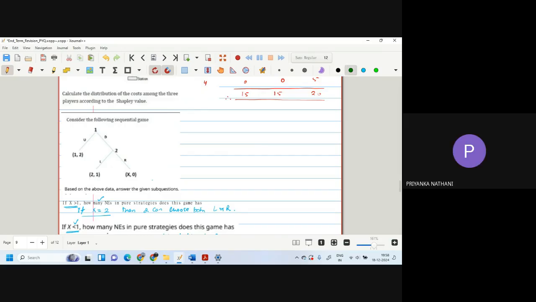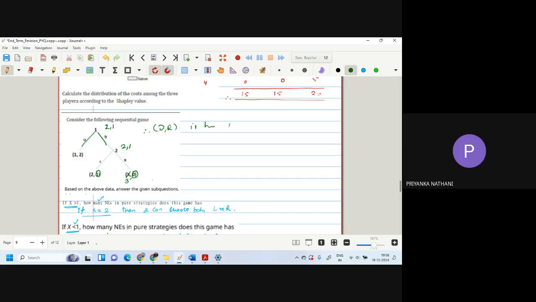Take x greater than 1, for example 3. Now, if this is 3, then the second player will select 2, 1 because 1 is greater than 0. And player 1 will also select 2, 1. Therefore, in this case, DR is the NE.